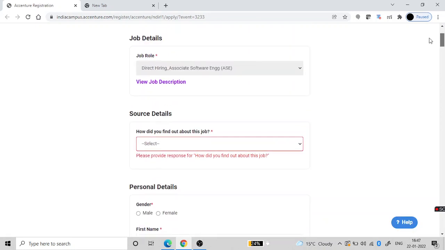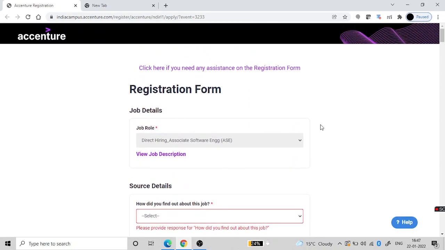So this is the job for Accenture. It is for 2020 and 2021 people again, and it is hiring for two roles. One is for 4.5 LPA and one is for 6.5 LPA.